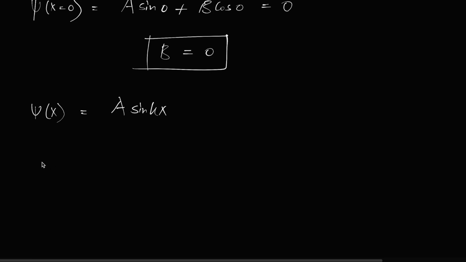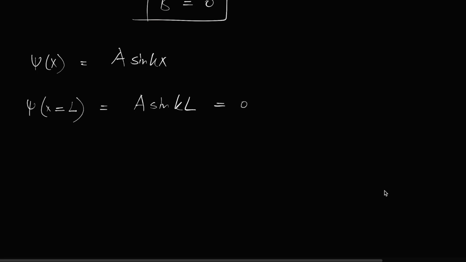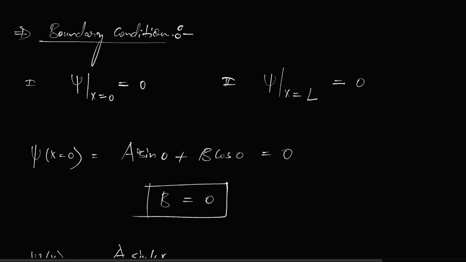Now the second boundary condition we are going to use: psi at x is equal to L becomes a sine kL, which is equal to 0. Now you know that a cannot be 0 here, since b is 0 there. Why? Because if a is also 0, then the total wave function will become 0, because the total wave function is written from here.